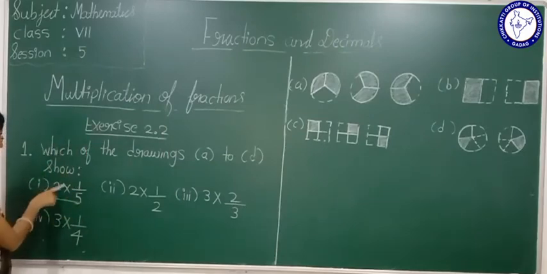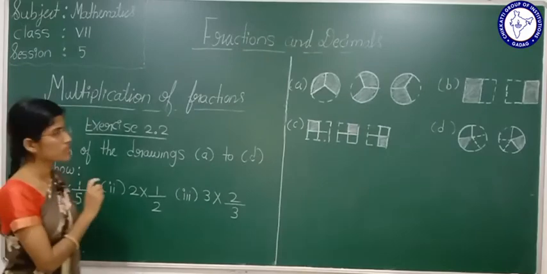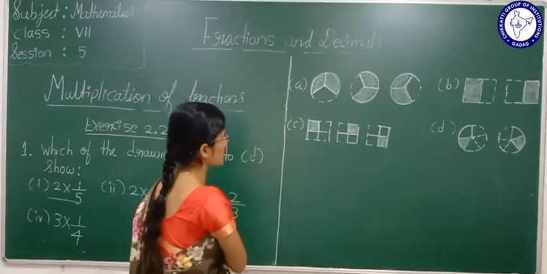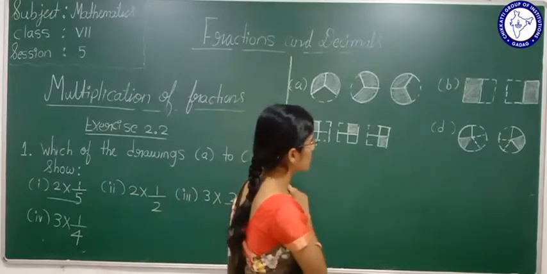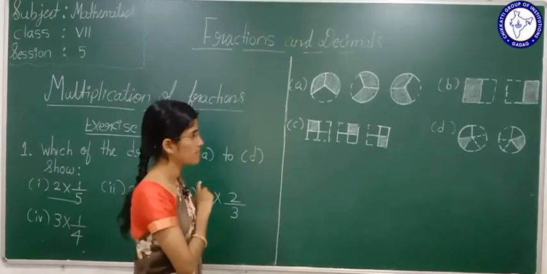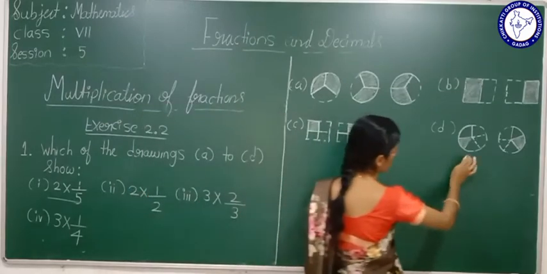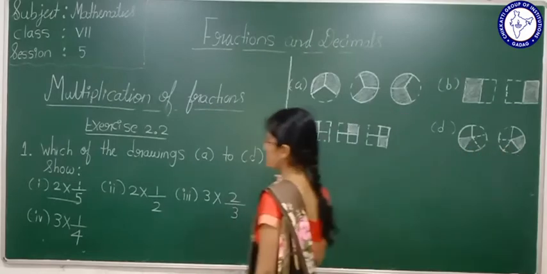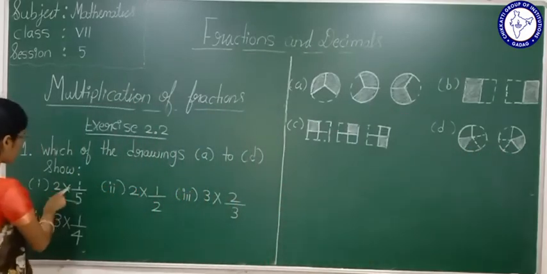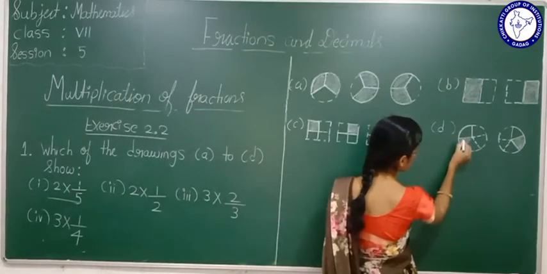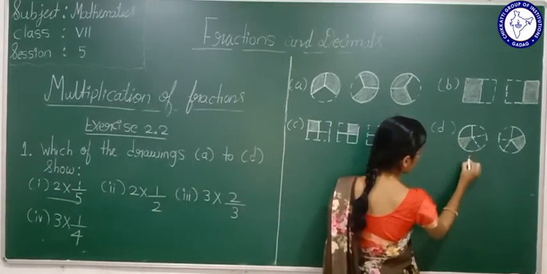See here, 2 multiplied by 1 by 5. Which drawing will 2 multiplied by 1 by 5 represent? Which is that? Now see here, 2 are there, right? Here 2 figures are there. Now multiplied by 1 by 5. In this figure, each shaded portion represents 1 by 5.